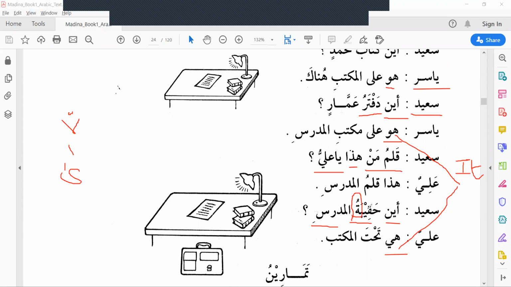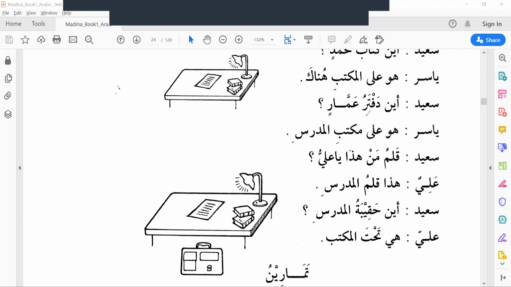So since haqibatu is feminine, we use the word hiya. Daftaru is masculine, so we use the word huwa. But both meanings are the same: it is on the teacher's table, it is under the table. We differentiate with huwa and hiya because daftaru is masculine and haqibatu is feminine.